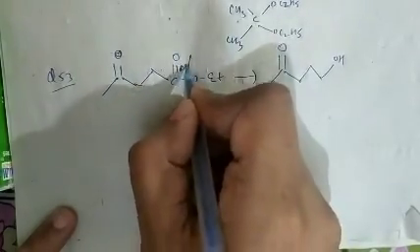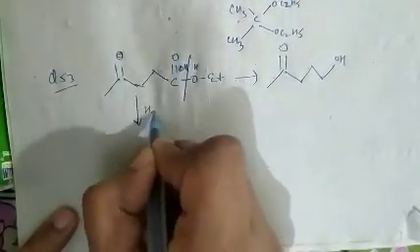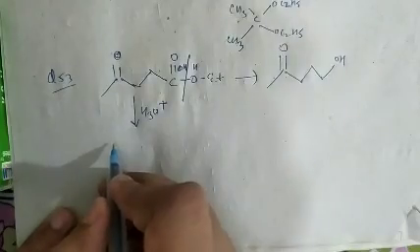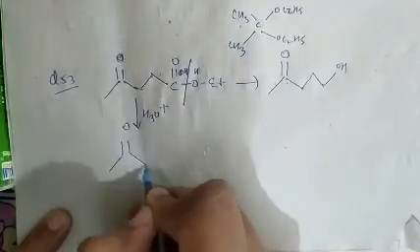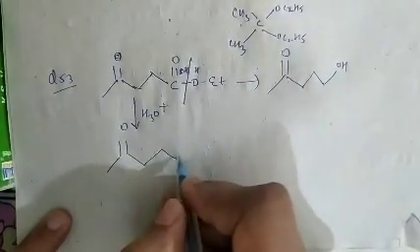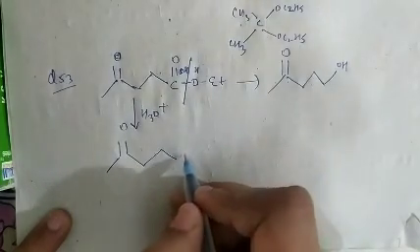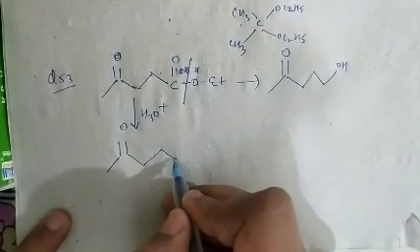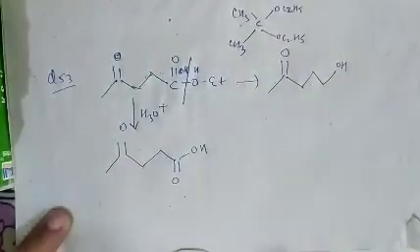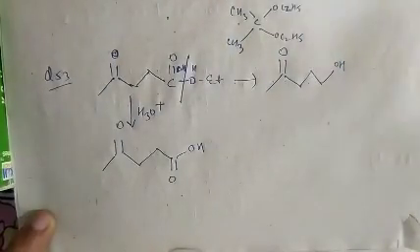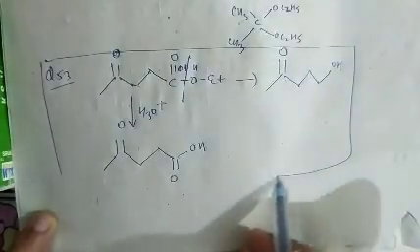So OH will attach to this and H will attach to this. So the product on hydrolysis, that is H3O+, gives the double bond remaining as it is, and this compound will convert into C=O, OH. So this compound will change into this, and there is less space, so I am discussing it on another paper.